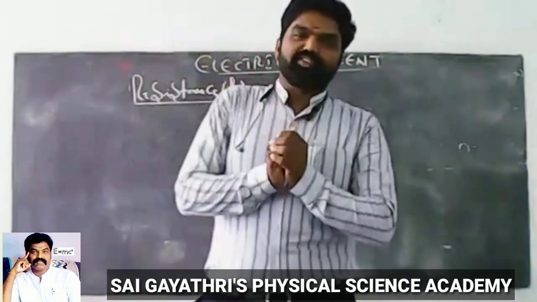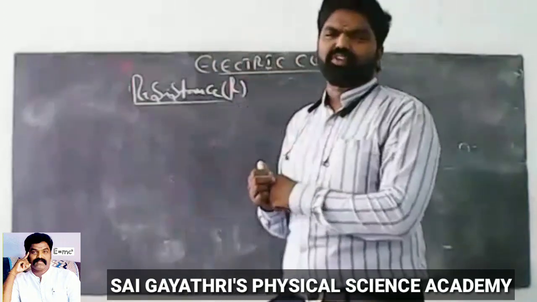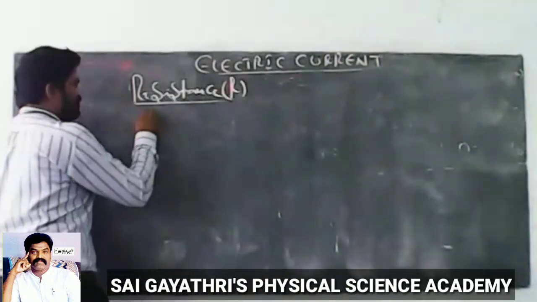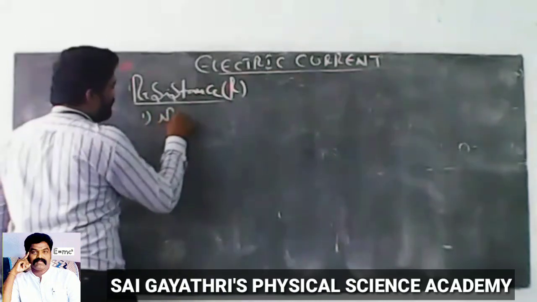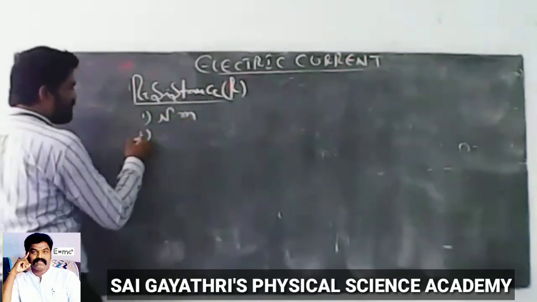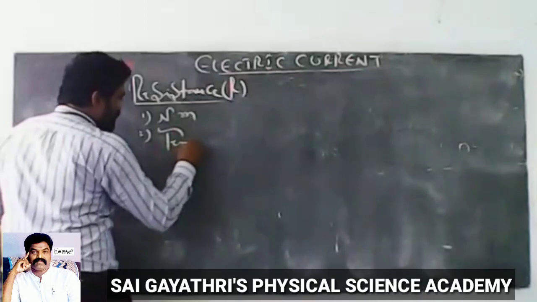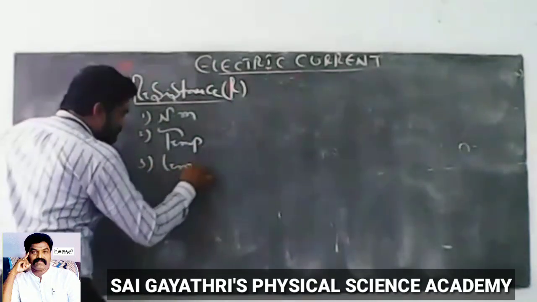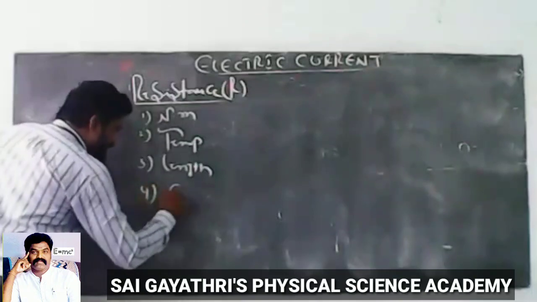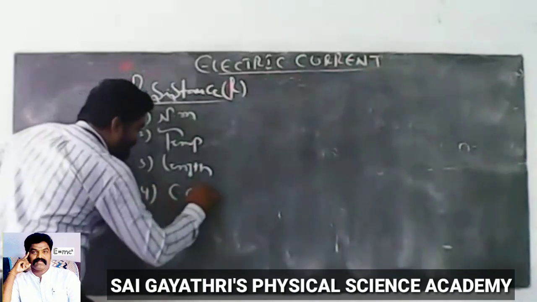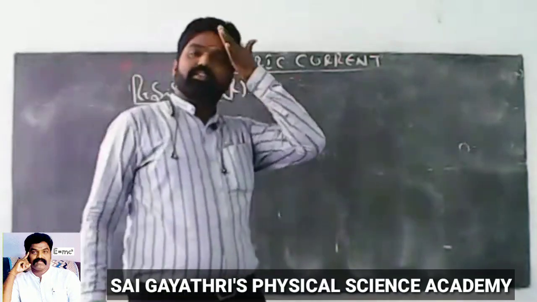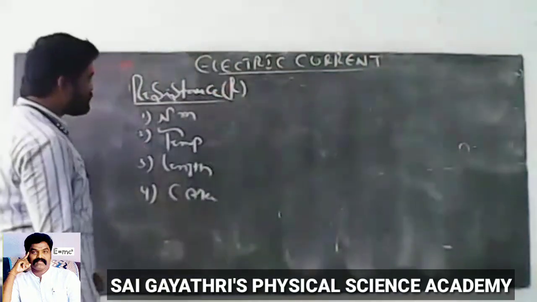What are the factors that influence resistance? Important question for 1 or 2 marks. The main factors influencing resistance: one is the nature of the metal, second is the effect of temperature, third is length, and fourth is cross-sectional area, or area of cross-section. These are the factors that influence resistance.